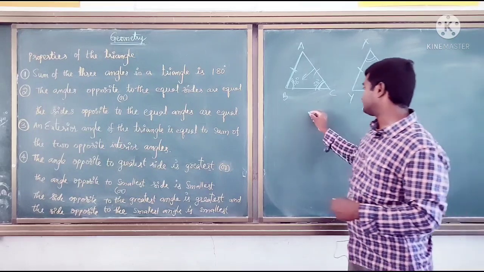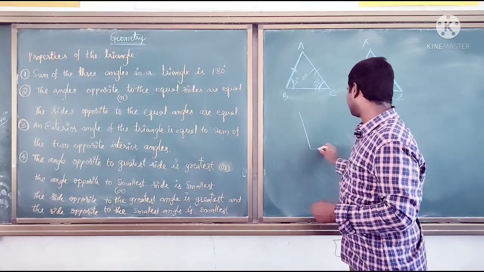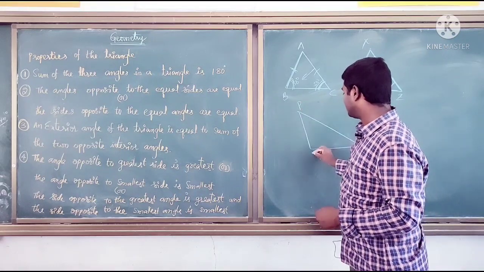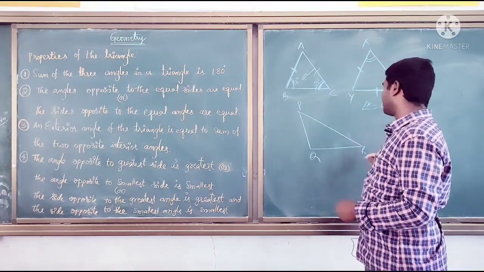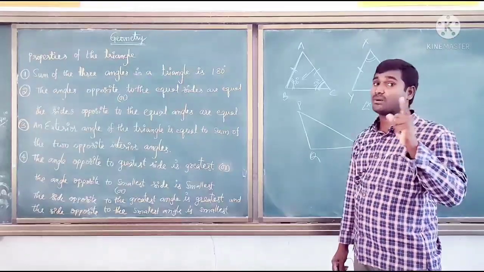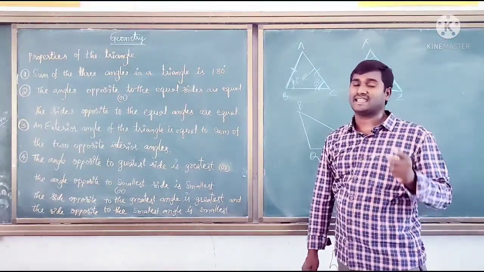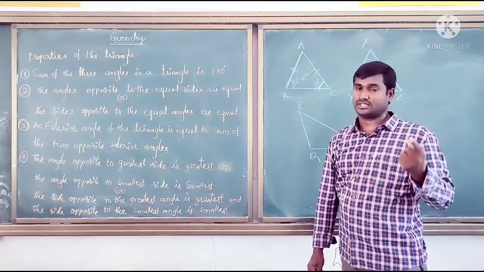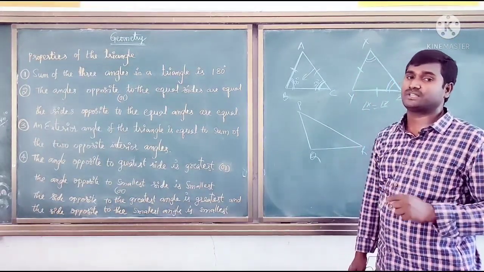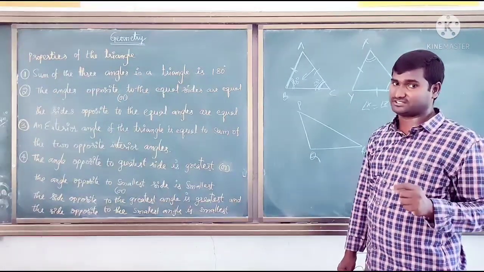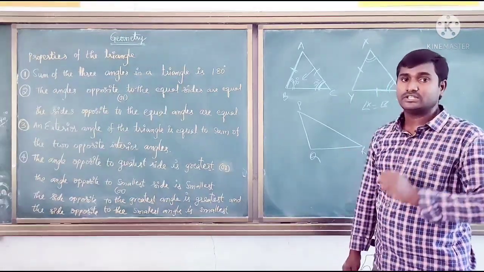Okay, next, triangle PQR. We discussed opposite angles to the respective sides and opposite sides to the respective angles in the previous video. Now that will be useful to us.